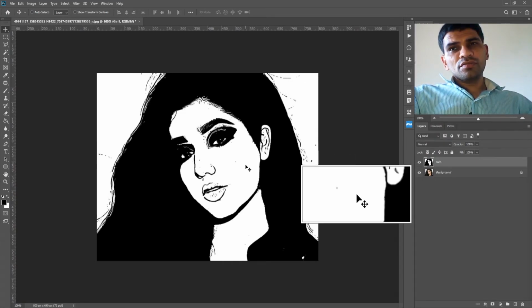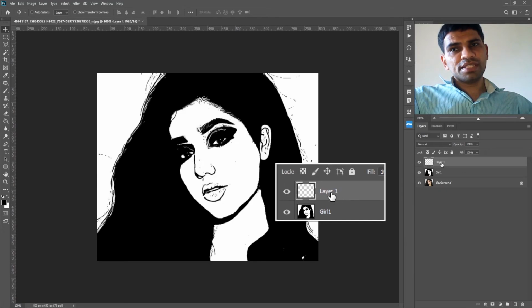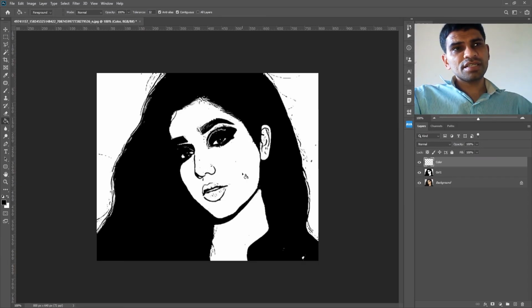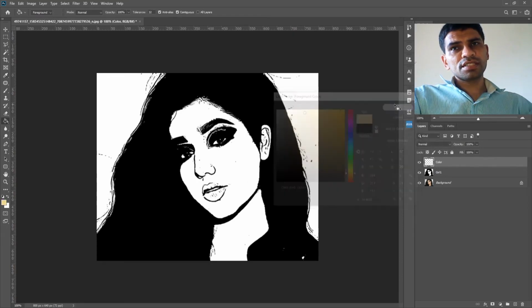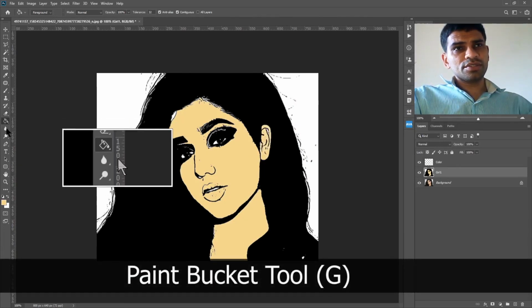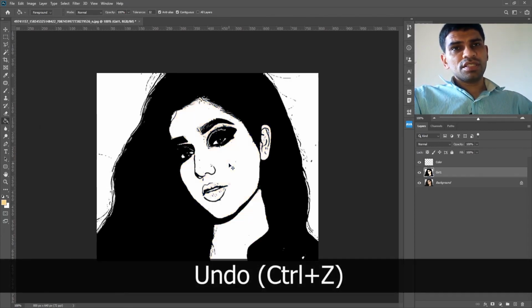You can do so with a new layer by going to the new layer icon in the Layers panel and clicking that. You get a new layer for your painting. You can also rename this layer to Color. And now finally, you can use the Paint Bucket tool to add color to your drawing. For example, if I set my foreground color to something like this and select the Girl 1 layer and start filling in the color with the Paint Bucket tool, which you can see on your toolbar here. Either you can do this, or press Ctrl+Z for undo.